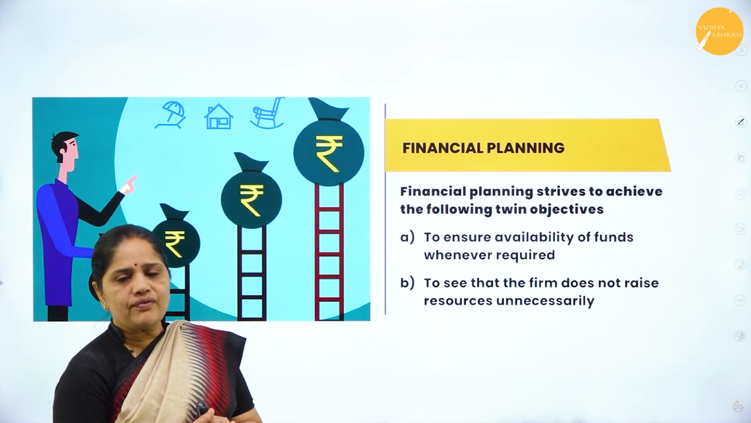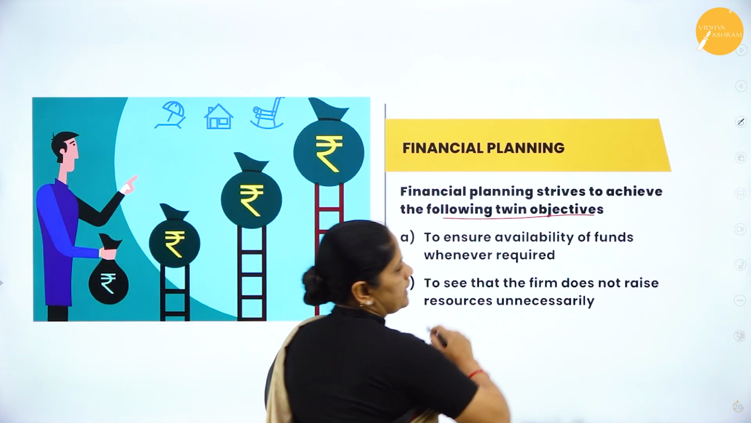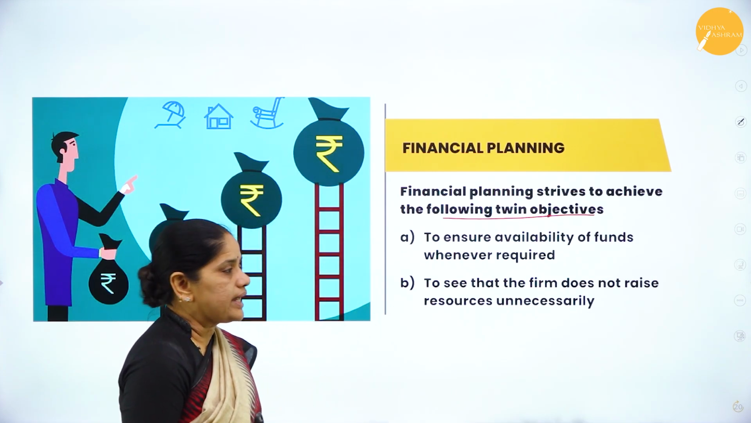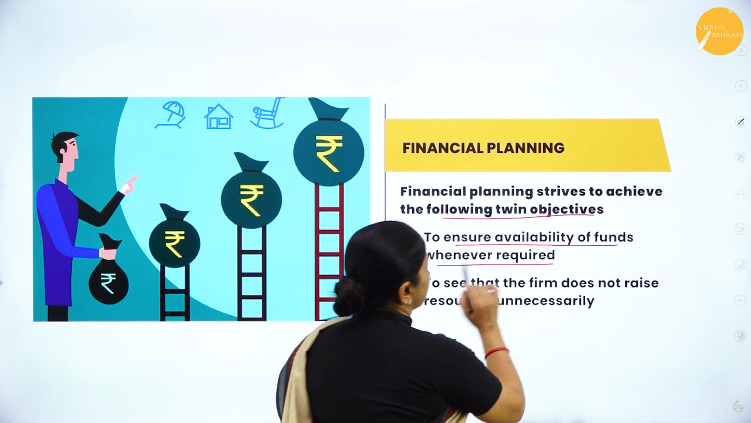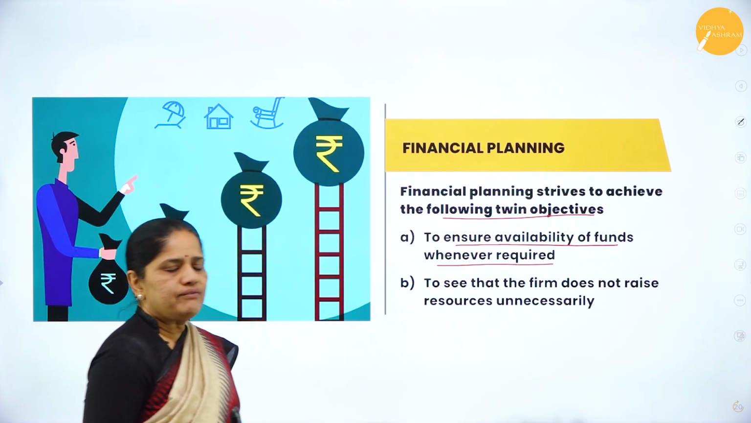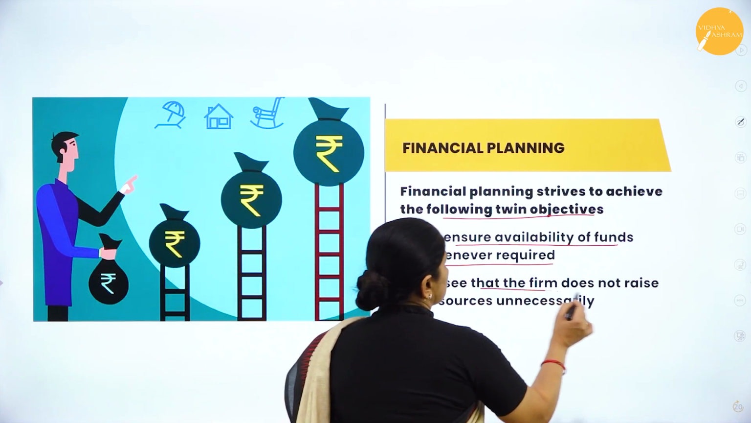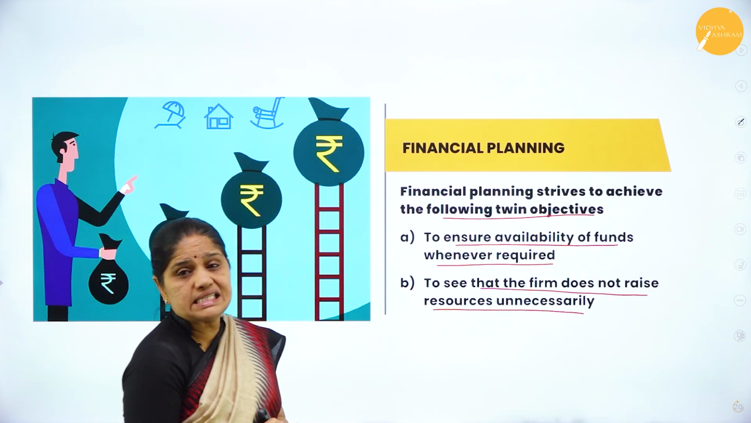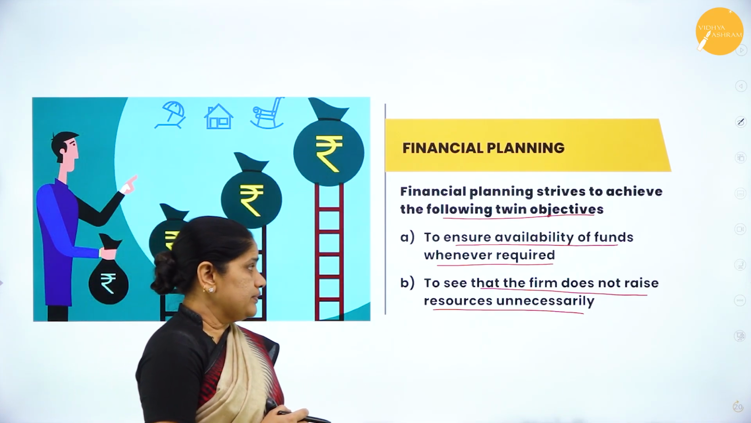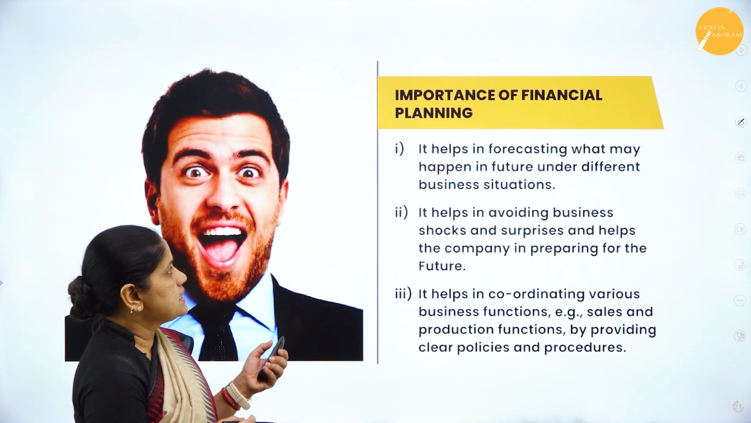Then what is financial planning? It strives to achieve the twin objectives. So what are the twin objectives of financial planning? To ensure availability of funds whenever required. So we have to ensure the availability of funds whenever it is required, to see that the firm does not raise resources unnecessarily. So we should also ensure that the firm does not raise the resources unnecessarily.